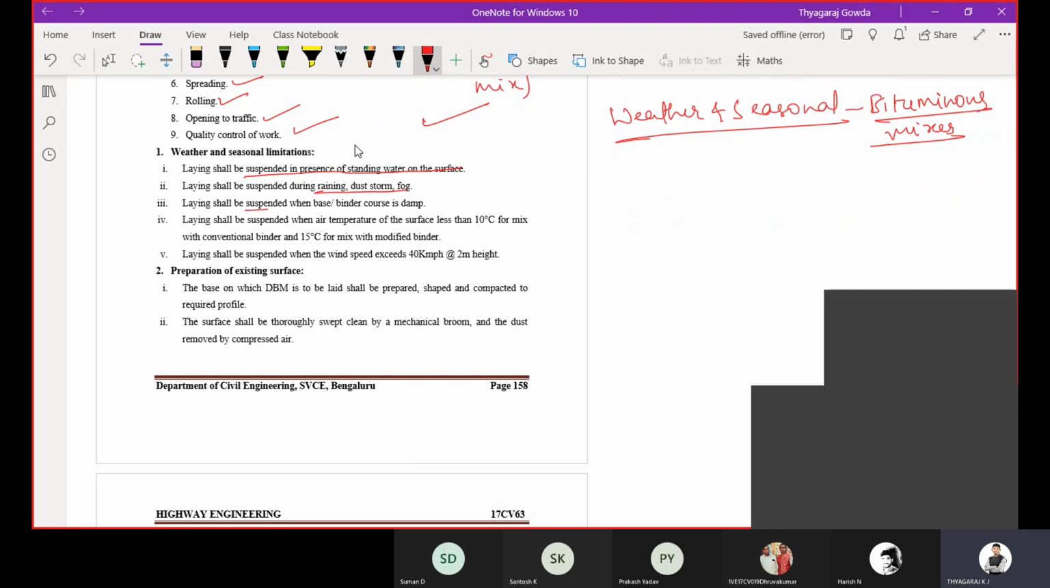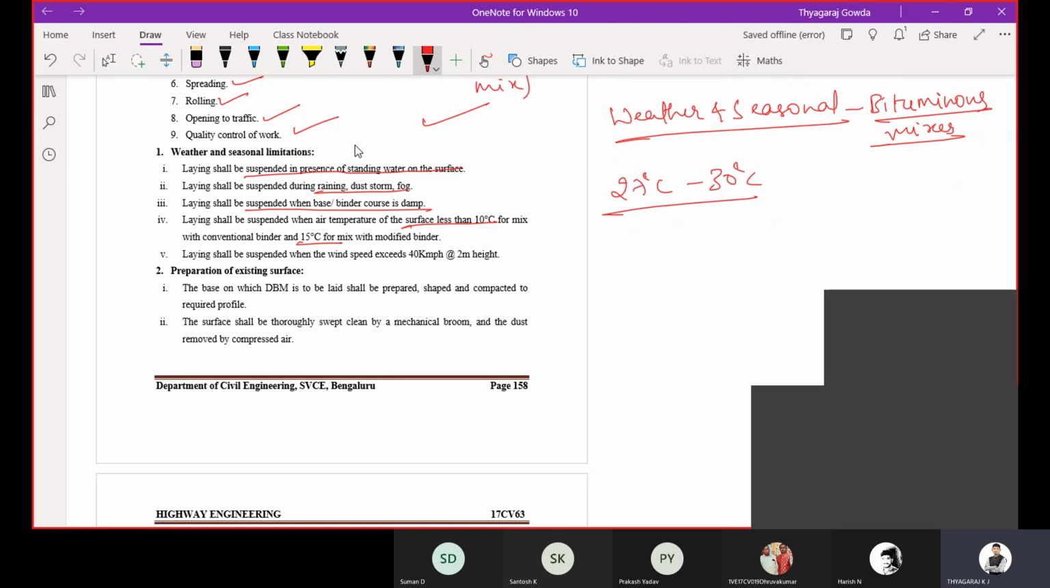Then laying shall be suspended when the base or binder course is damp in nature, that is when there is moisture content in the base course or binder course, we are going to stop laying. Then when the surface temperature is less than 10 degrees or less than 15 degrees, we are going to stop laying. The surface temperature should be around 27 to 30 degrees. It should maintain 27 to 30 degrees, and only then we are going to lay the bituminous mixes.